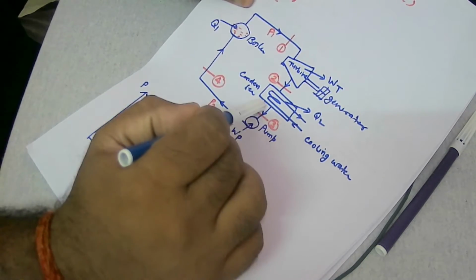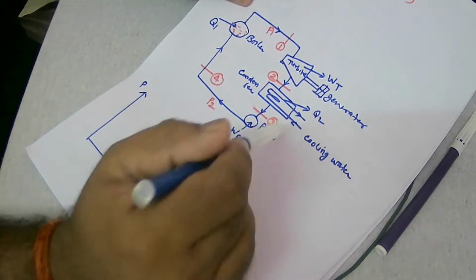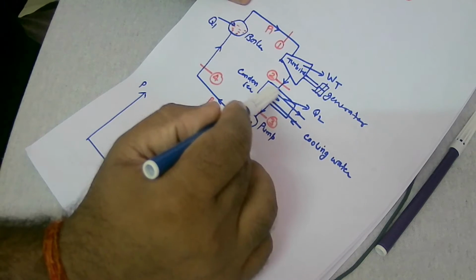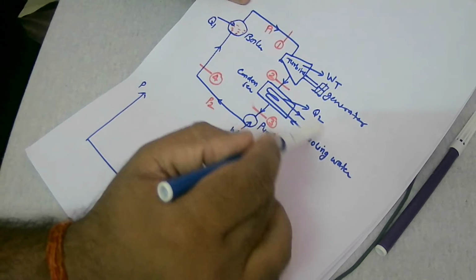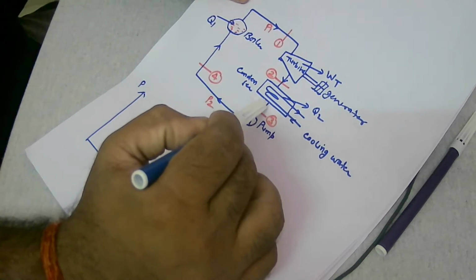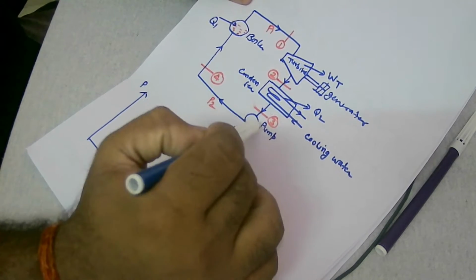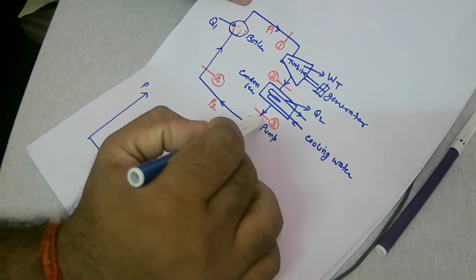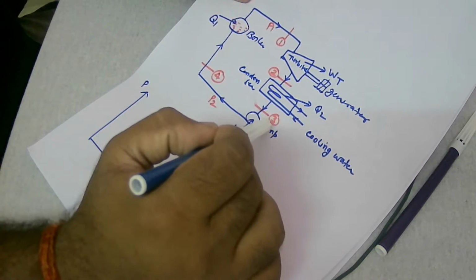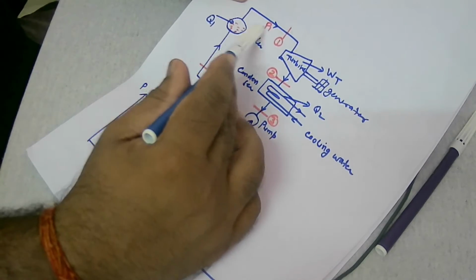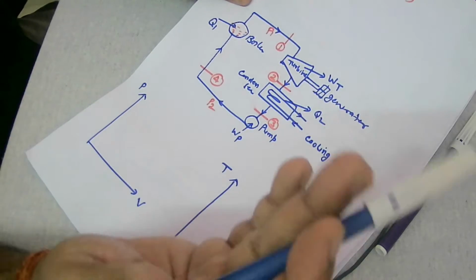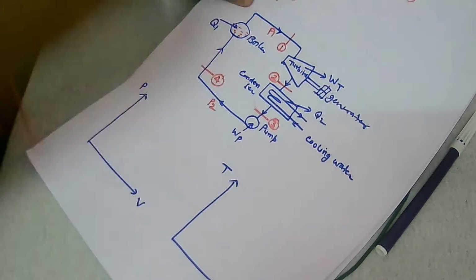we need cooling water, and this cooling water can be fed from a river or maybe a reservoir where you are storing the water, from where you can send the cooling water. And cooling water is coming. What will cooling water do? Cooling water will take away the heat from the steam coming from the turbine, and finally the steam gets condensed and becomes water here, right? The point it is reaching the pump, then what will the pump do? The pump will pump that liquid back into the boiler, and the cycle repeats. Like that, the process takes place in actual thermal power plants.